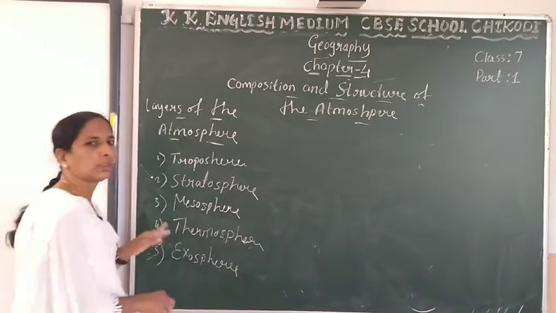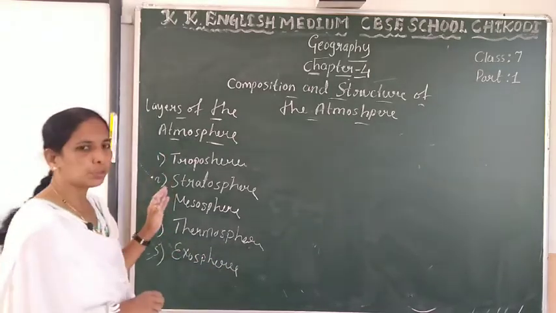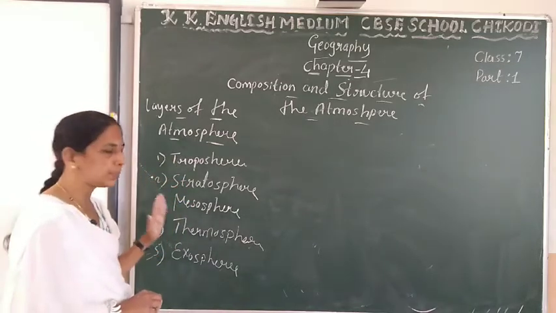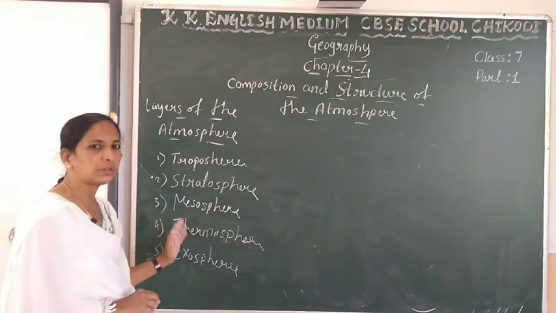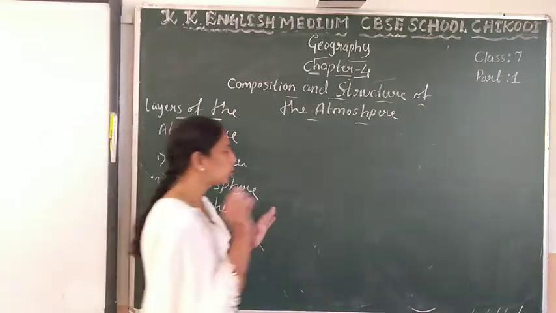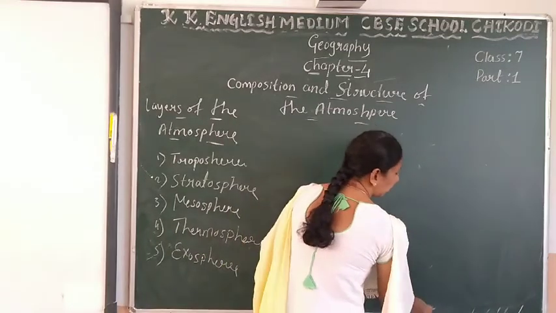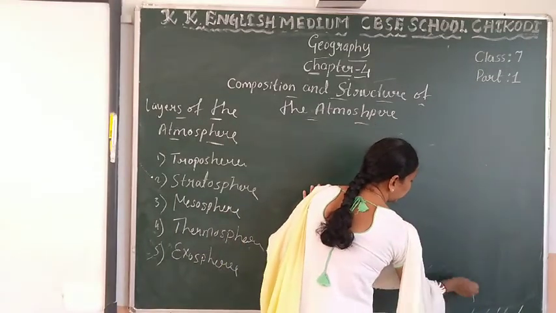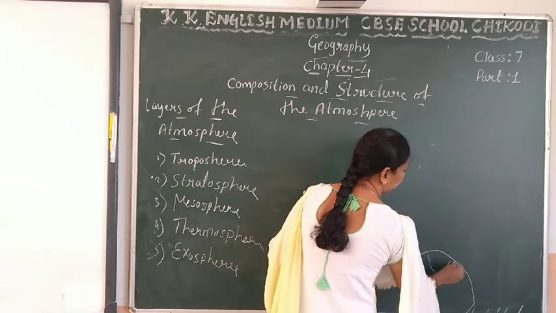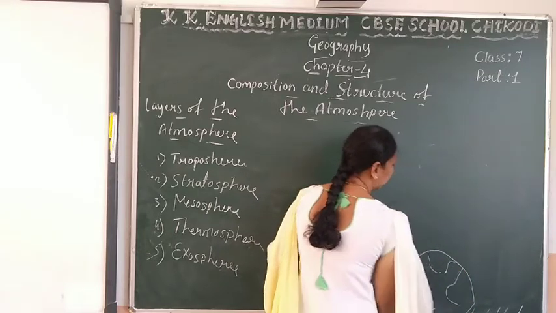Exosphere. So these are the layers of the atmosphere. First one is troposphere, second one stratosphere, third one mesosphere, fourth one thermosphere, and last one is exosphere. So these are located like this, see here, this is the earth.